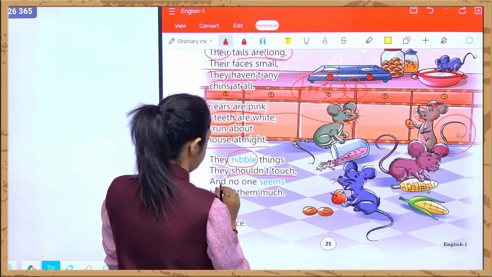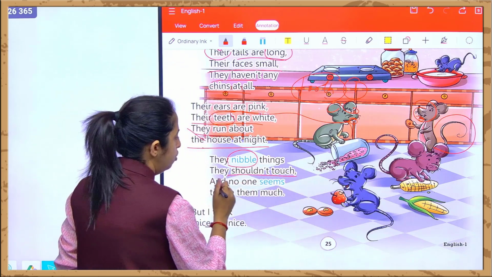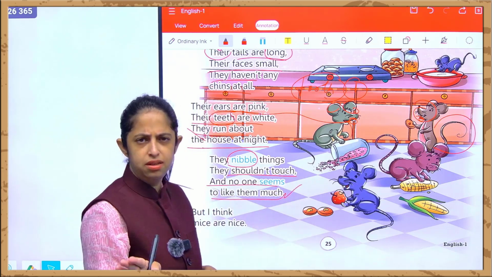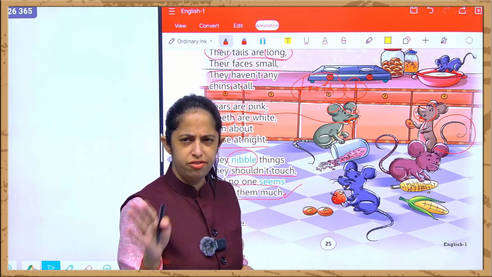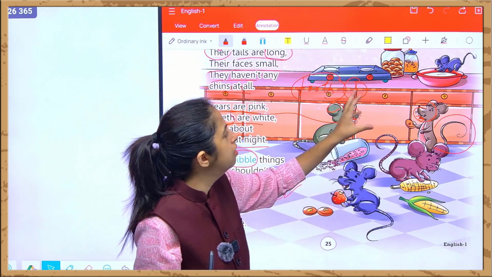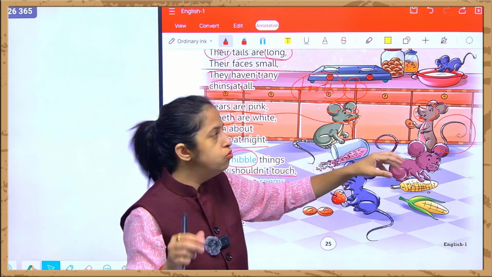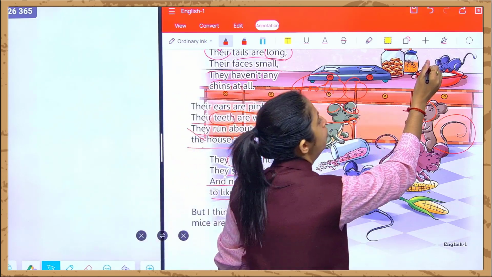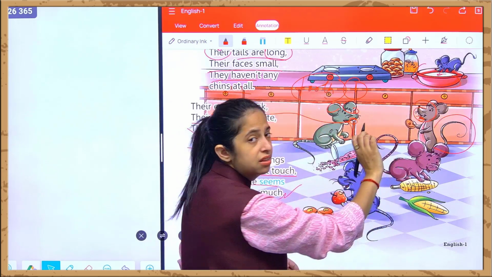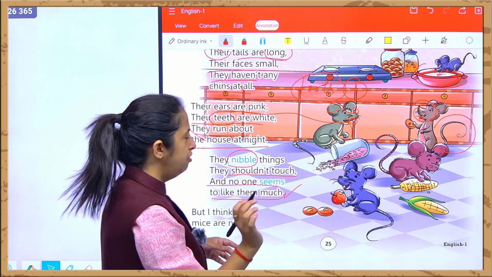They shouldn't touch, छूते नहीं हैं, and no one seems to like them much. और किसी को जल्दी से ये चूहे पसंद नहीं आते हैं because they destroy everything. They used to bite our tiffin box, and they are putting their mouth in the food, they make it bad for us.